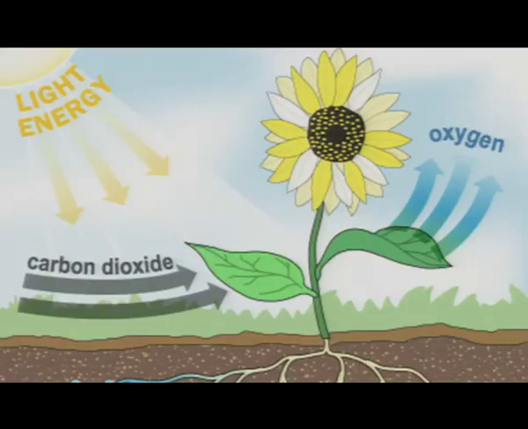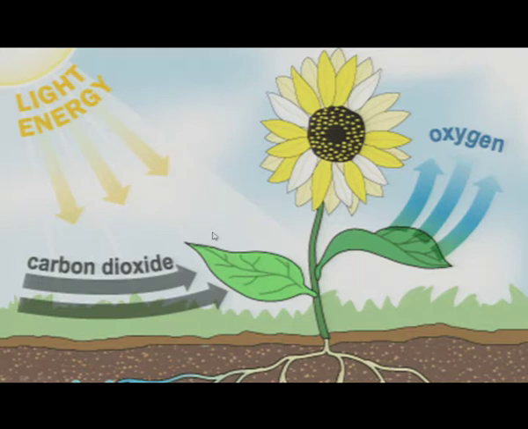This is the simplest way to explain photosynthesis. Here is the green plant, a sunflower, and here is the green leaf, which is the site of photosynthesis. The radiant energy is received by the green leaves with the help of various pigments present here: chlorophyll a, chlorophyll b, carotene and xanthophyll.